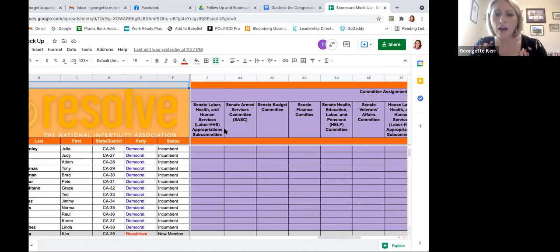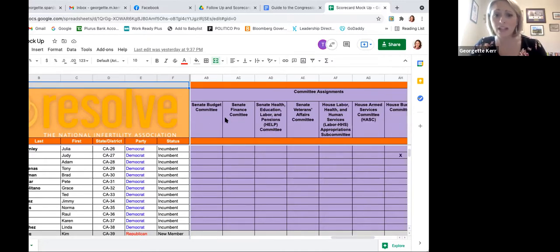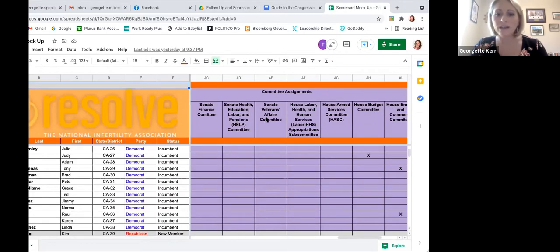So we have the appropriations committees, armed services, budget committees, finance and ways and means, which handle tax issues, which is important for our adoption tax credit bill that we're lobbying on this year, the Veterans Affairs committees, and the committees in the House and Senate that have jurisdiction over healthcare.